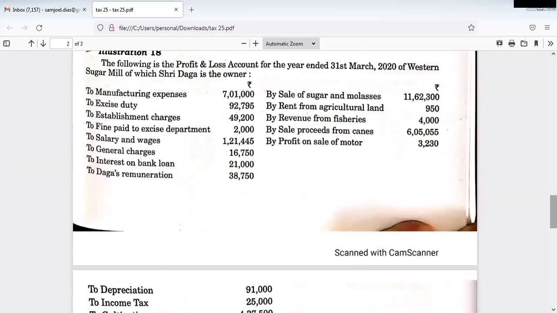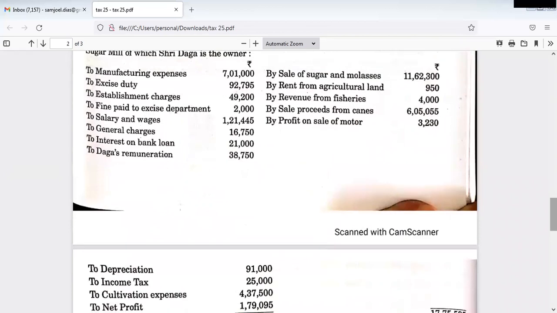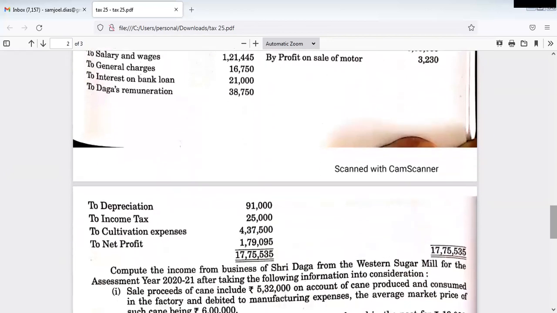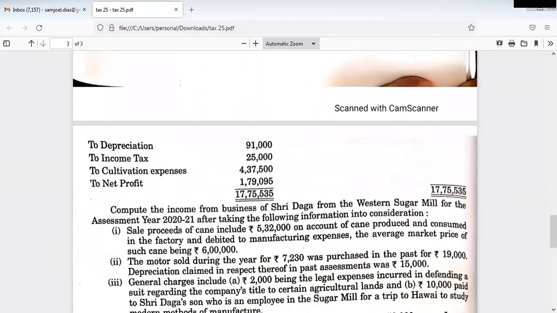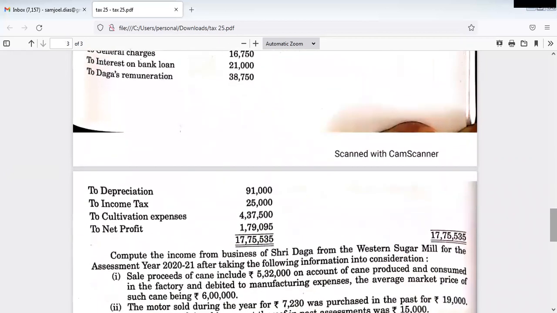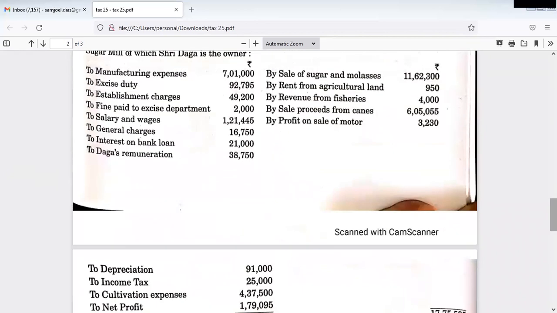Now, while solving the problem, not only the records of the profit and loss account, along with that, we have to consider the additional information. The solution must be in line with the profit and loss account entries, and along with that, the additional information. Now here, they have given one additional information with regard to the manufacturing expenses.